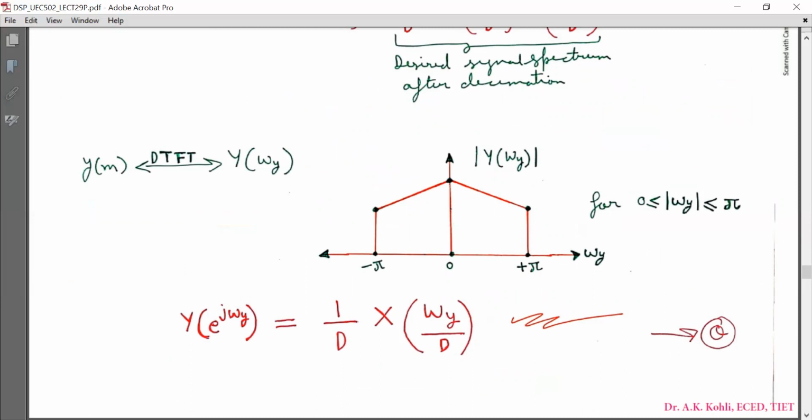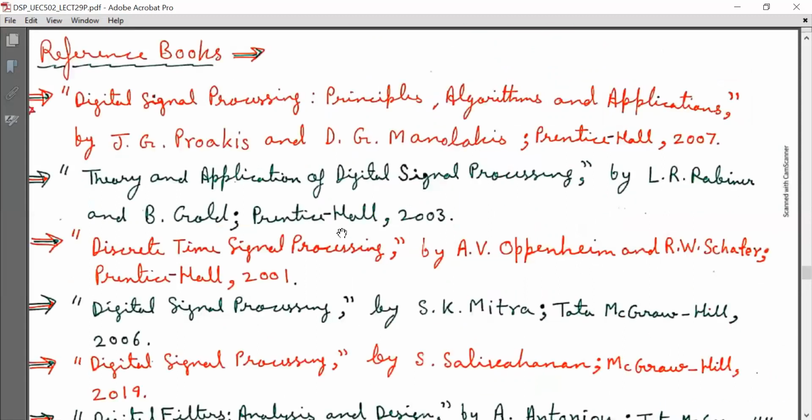So here I finish my lecture. That's all for today's lecture. This is from the book of John G. Proakis on digital signal processing. You can also consult the book of S.K. Mitra for digital signal processing.